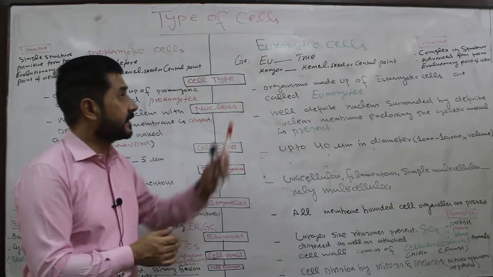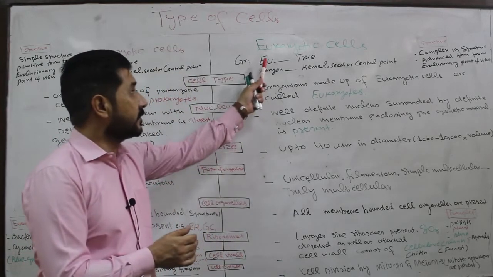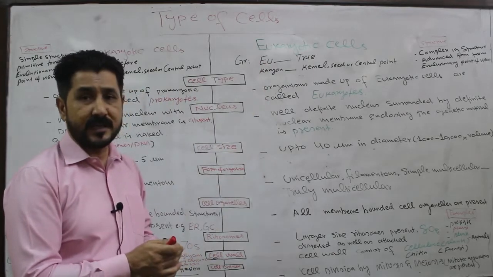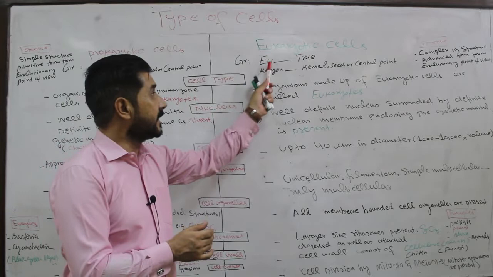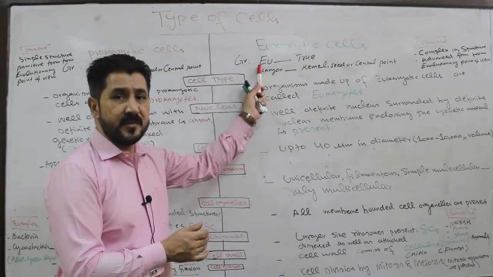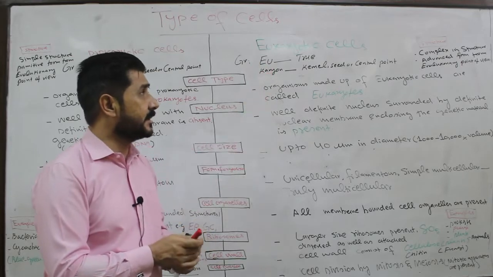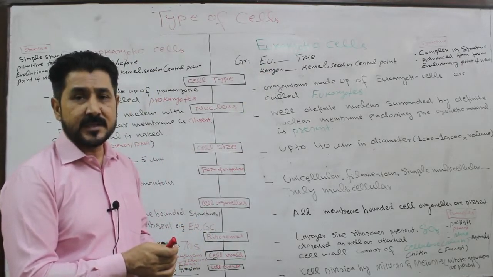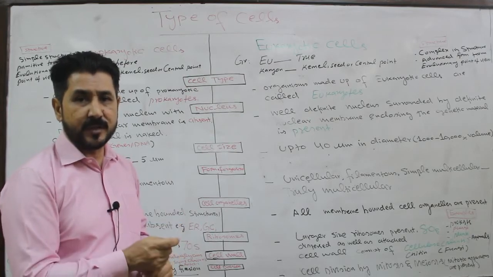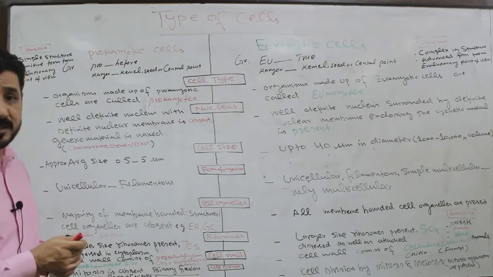On the other hand, the word eukaryotic is also derived from a Greek word, eu. Eu means true, and karyon means kernel, seed or central point. So this is the meaning of the two types of cell, prokaryotic cell and eukaryotic cell.